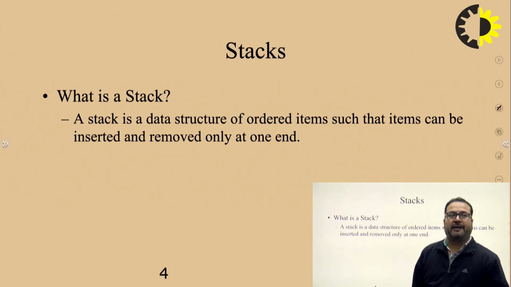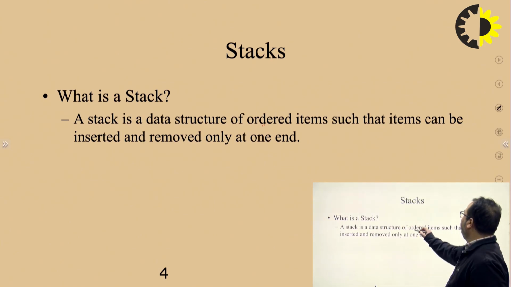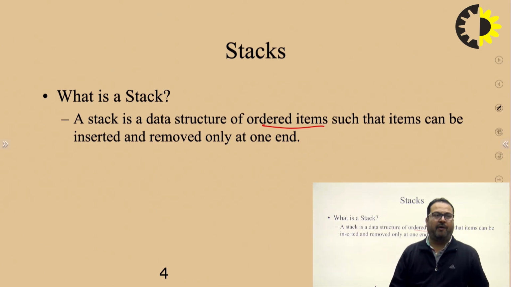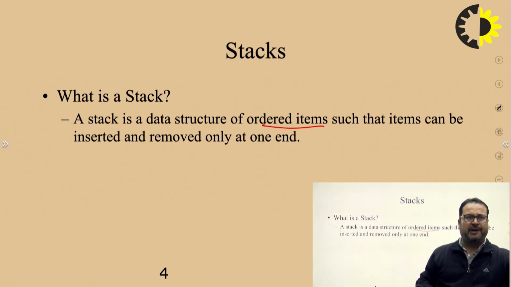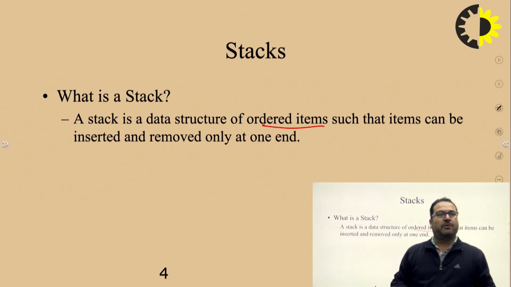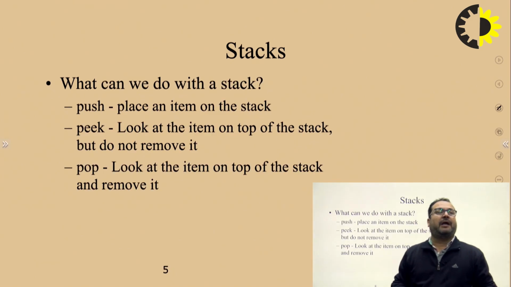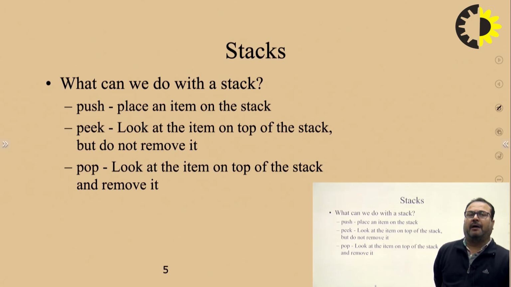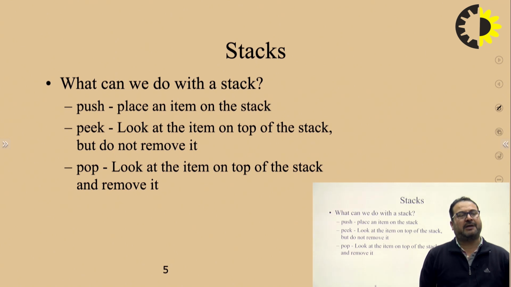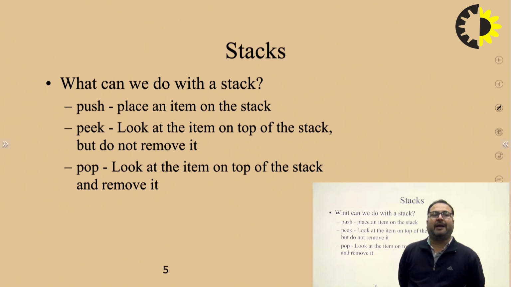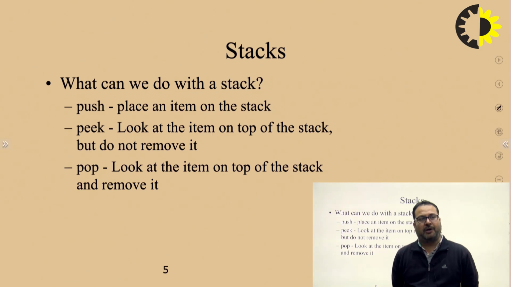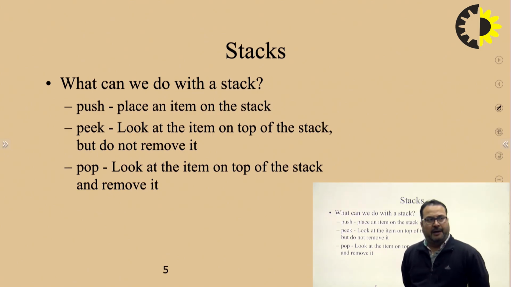So what is a stack? A stack is a data structure of ordered items such that items can be inserted and removed only at one end, called the top end. What can we do with a stack? The insertion operation in stack terminology is called the push operation, while the removal or deletion operation is called the pop operation.